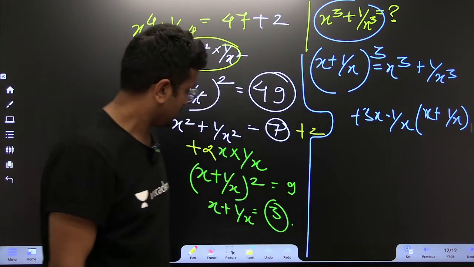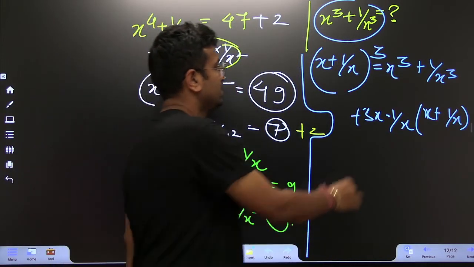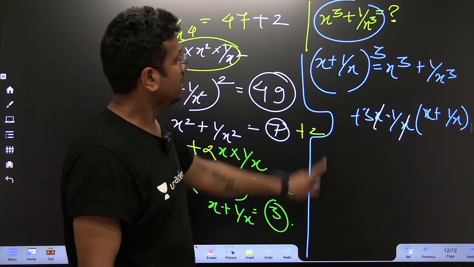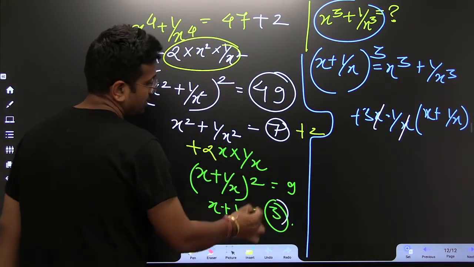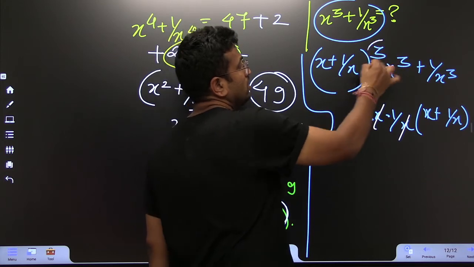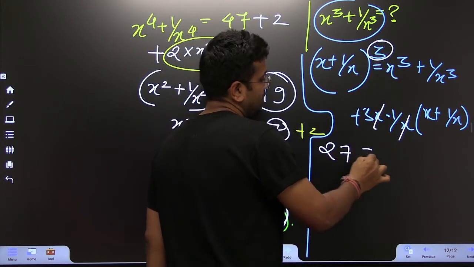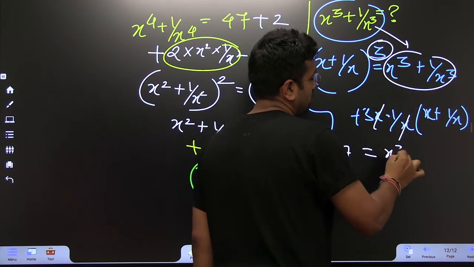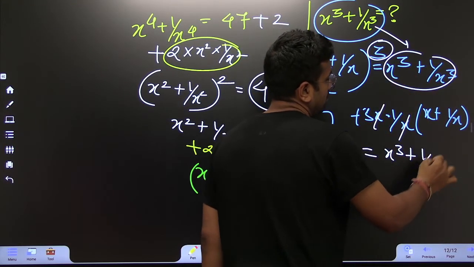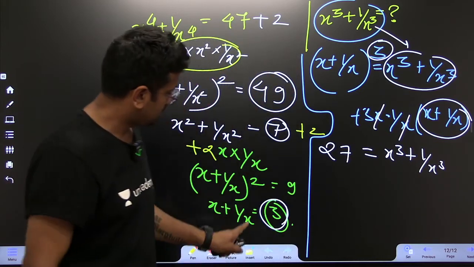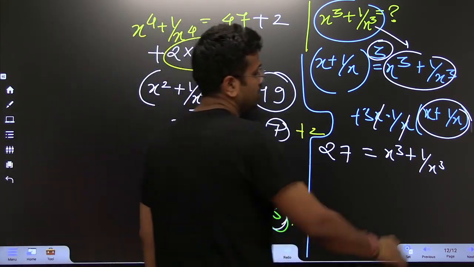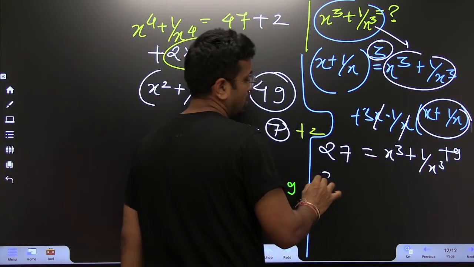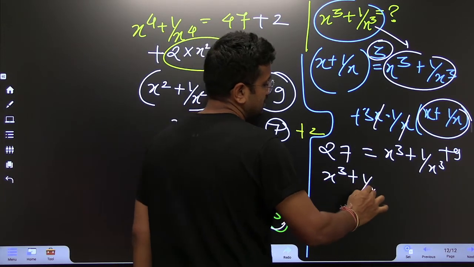Great. Here we can clearly see that this x gets cancelled. x plus 1 by x is 3. So basically this is 3 cube. So what is that? This is 27. And this is what we are looking for, x cube plus 1 by x cube. This is equal to 3, and 3 into 3 is 9. That's fabulous. So ultimately, what is the answer?